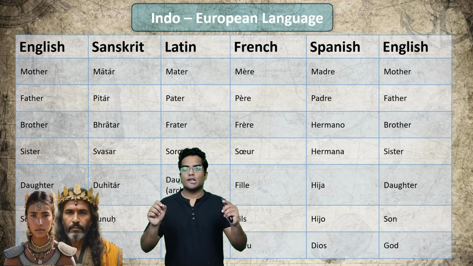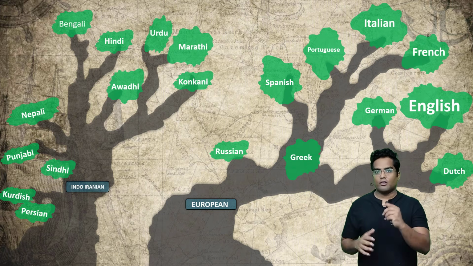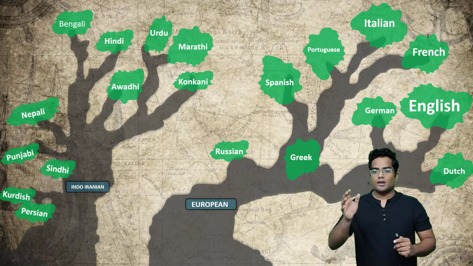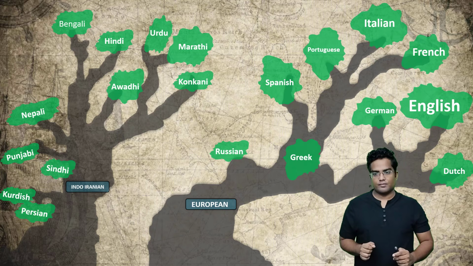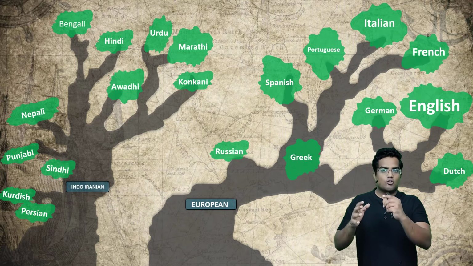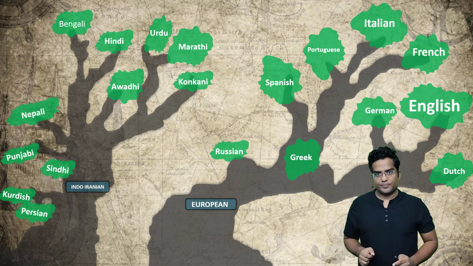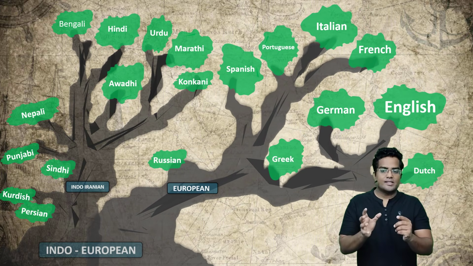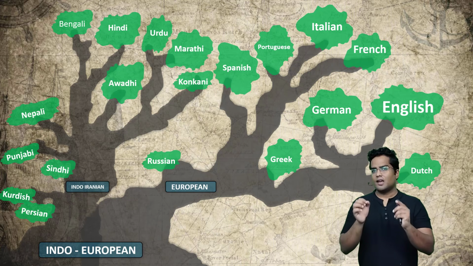To explain you better, let me show you the family tree, right? So once again, this is the family tree. In front of you, you have once again the Indo-Iranian language. On the left side, you have the Indo-Iranian language, and on the right side, you have the European languages, right? Now, there are many words which are common to both of these language trees. So the reason is there is a common language called the Indo-European language.